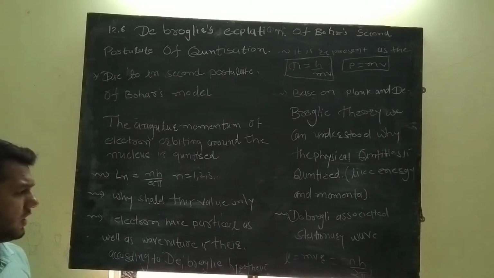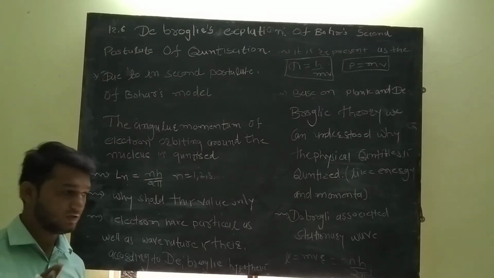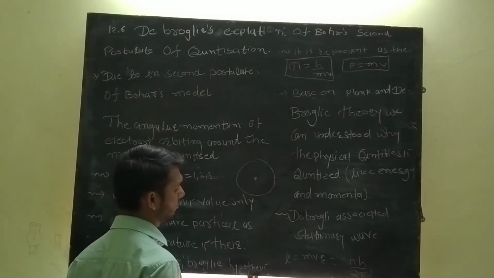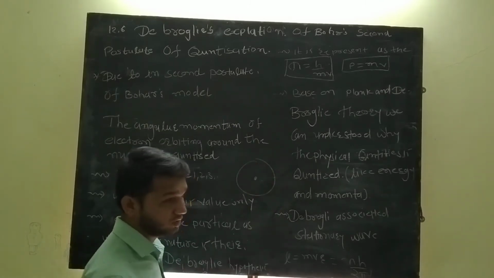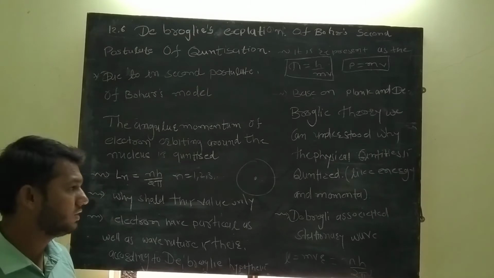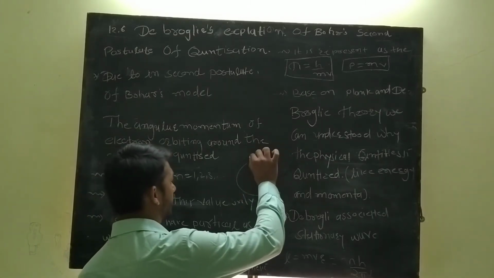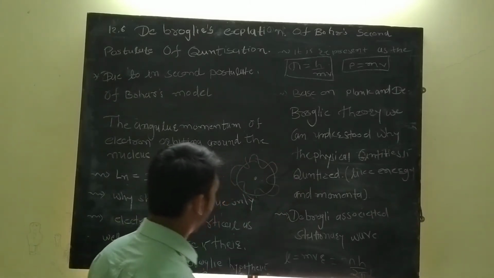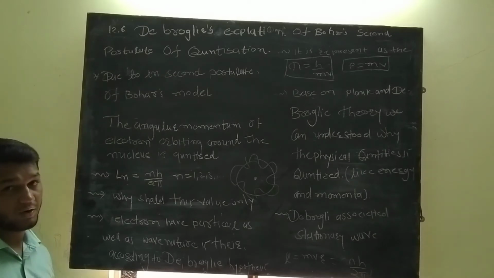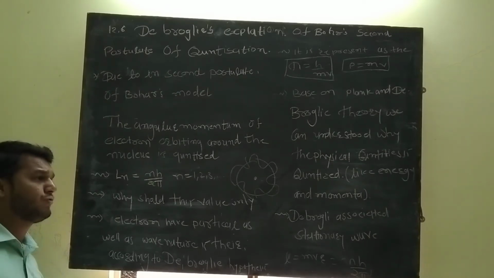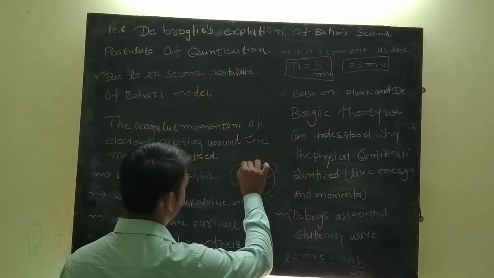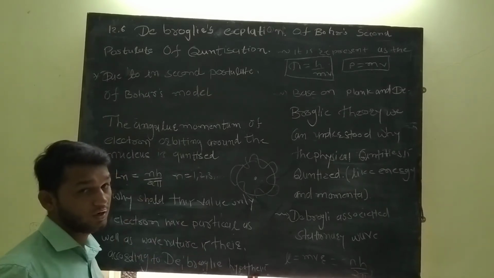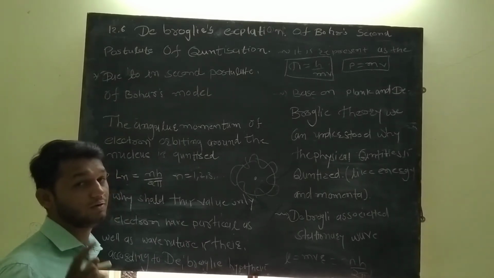Now see here, de Broglie associated a stationary wave with the electron, because it has a wave nature. Here is our nucleus, and the electron has energy, which is its wave nature. According to de Broglie, it has a wave nature as well as a particle nature. But suppose the wave is not quantized; then there is very little possibility of finding the exact point. Suppose the electron is at the first position and the wave goes around again; at that time there may be no electron there, because there is a low possibility of finding the electron at any one point.